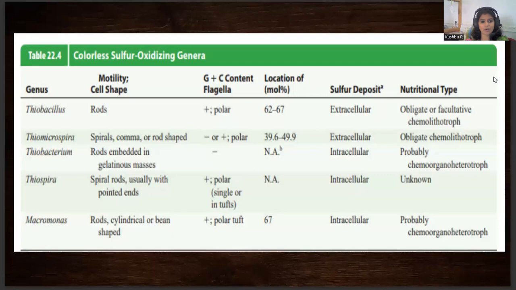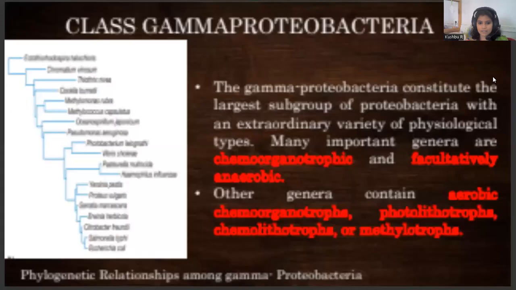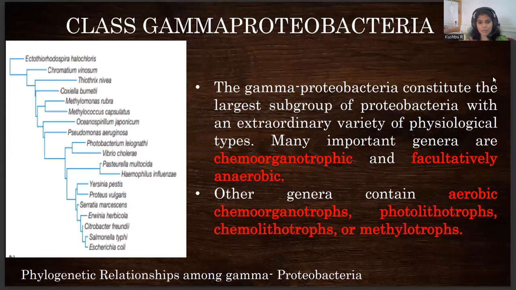So these are your sulfur oxidizing organisms. As I told, the significant characteristic of beta proteobacteria is to oxidize sulfur or hydrogen; this type of oxidizing capability is seen in your beta proteobacteria. This is a consolidated table about their nutritional type, sulfur deposition characteristic, structure, and G plus C content. Then comes the gamma proteobacteria.